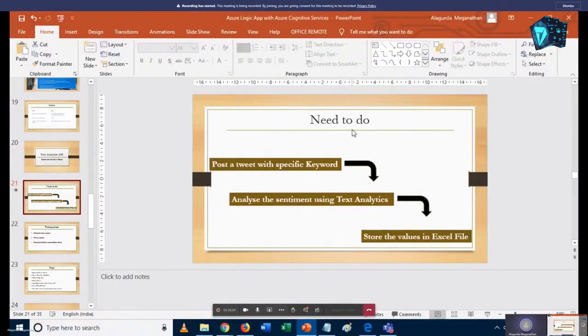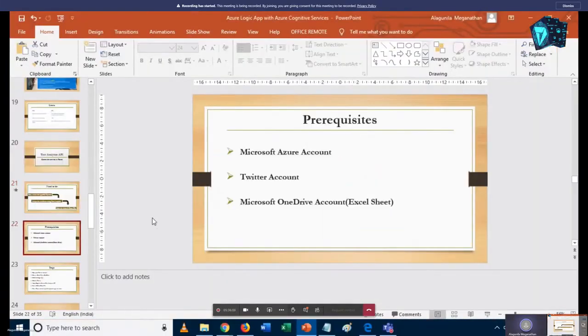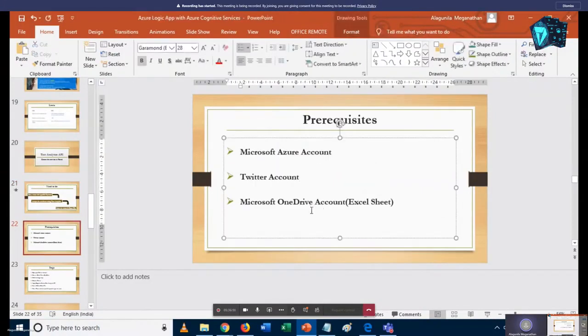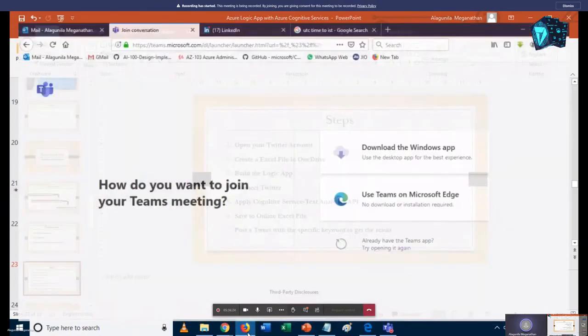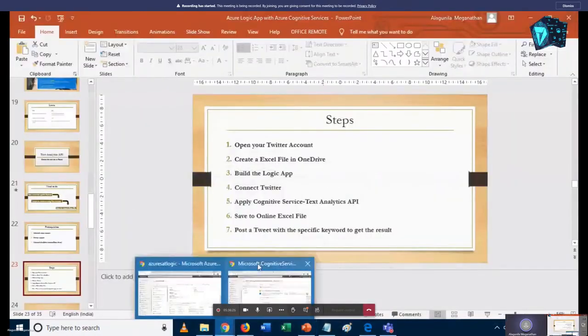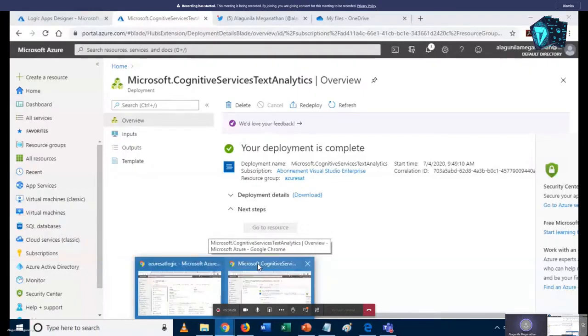To do that, the prerequisites are: we need an Azure account, a Twitter account, and a OneDrive account. Let me show you the steps. The first step is to open the Twitter account. Next we need to create an Excel file in the OneDrive. To do that, I move to the portal again.